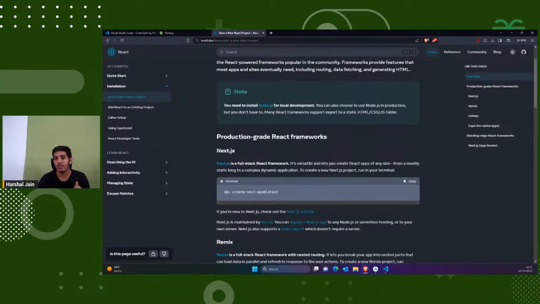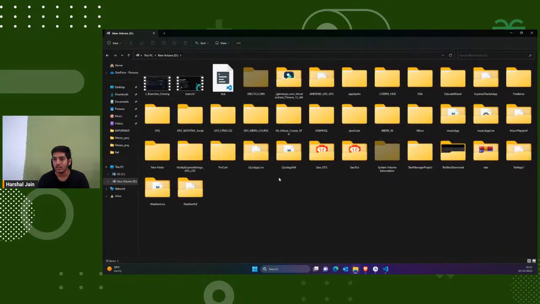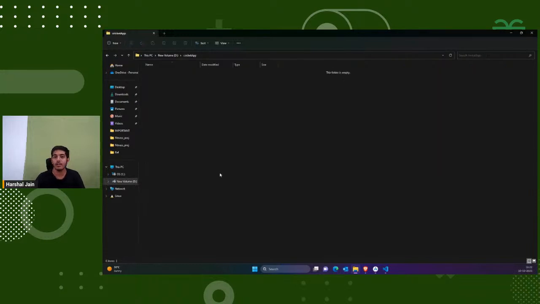Okay, so here we have the command to install it, but before that Node.js must be installed, because the npx command only works once Node.js is installed. So these are the tools which we are going to need. So let's start, and now let's create a fresh folder. I'm going to name it Cricket app. Here we are going to add our front end as well as the backend.